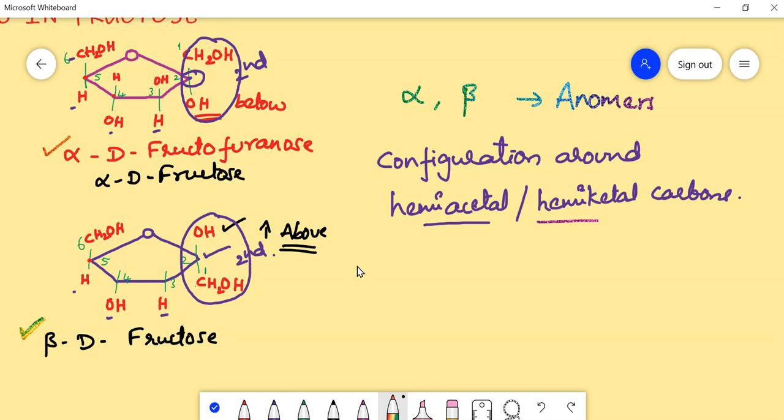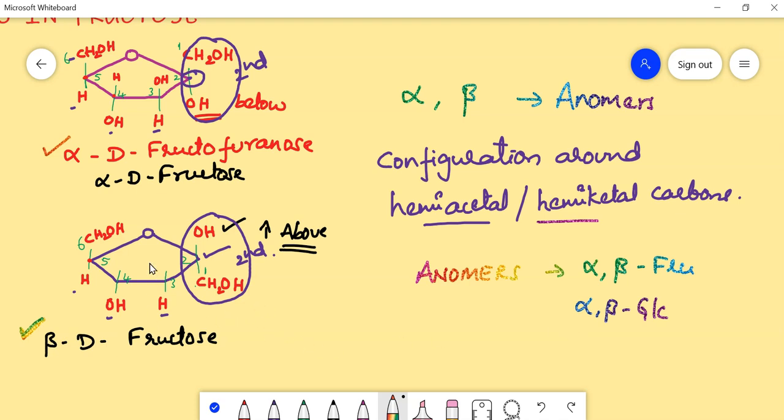So those types of isomers which differ in configuration around the functional group only are called anomers. We can name many of them: alpha and beta forms of D fructose, alpha and beta D glucose, alpha and beta D mannose, etc.